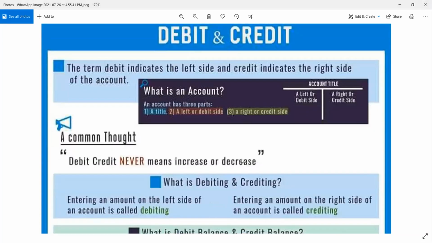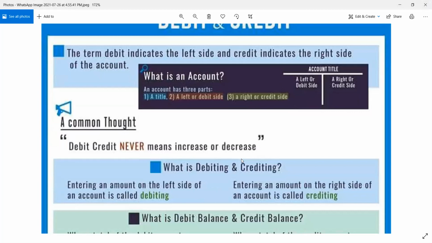A common thought. We always use that to make students understand, but that is not the truth. Debit and credit never mean increase or decrease. We use them to make you at least understand what we always say, but it doesn't mean increase or decrease. What is debiting and crediting? Entering an amount on the left side of an account is called debiting. Entering an amount on the right side of an account is called crediting.